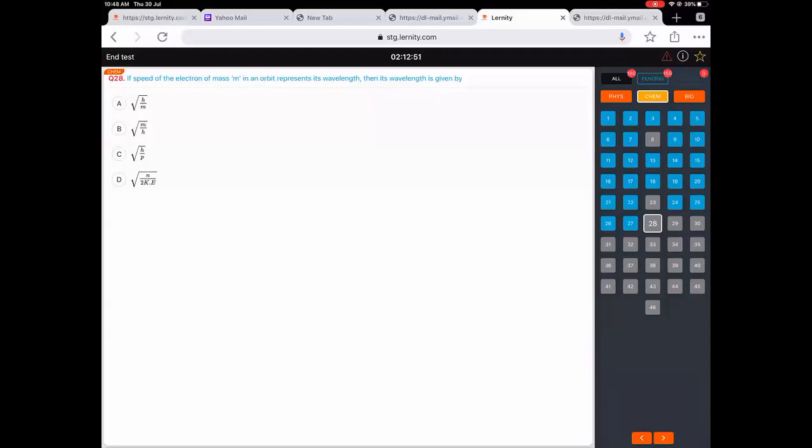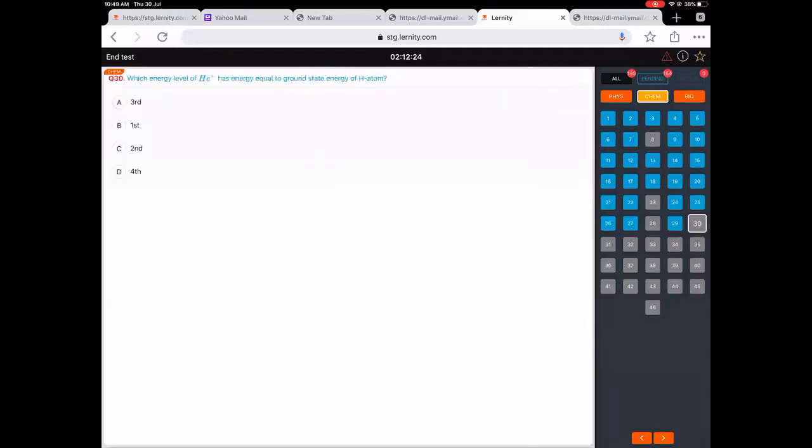I look at the answer and then learn it. Uncertainty in position and momentum are equal. Uncertainty in velocity, we have answered this question, 1 by 2m h by 2 pi.